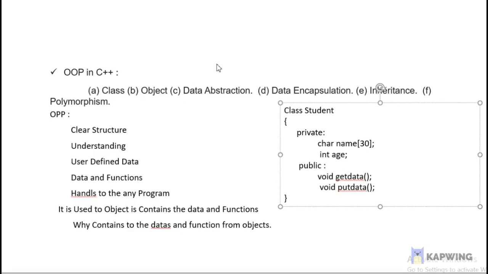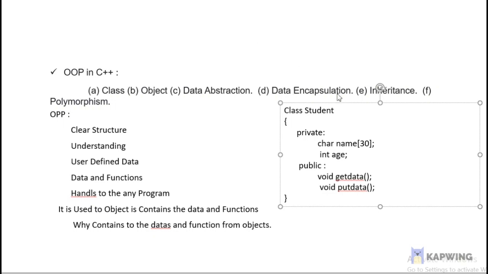Classes are known as ADT, abstract data types. An object is a variable of the type class. When a class has been defined, we can create any number of objects belonging to the class. A class is a group of objects of similar types.